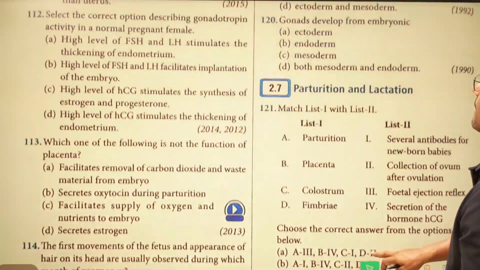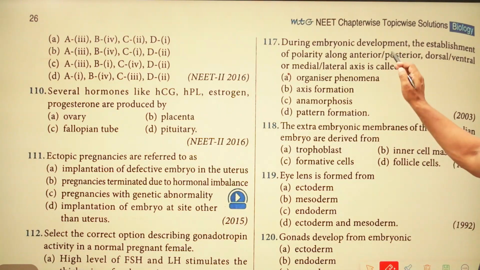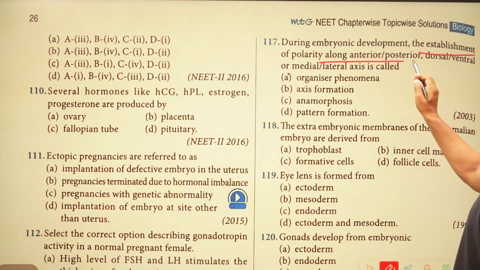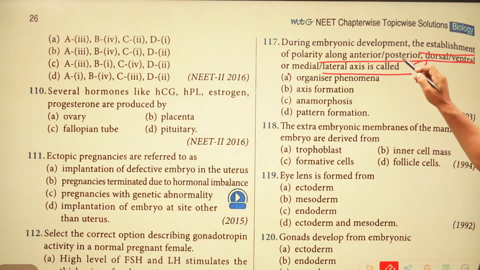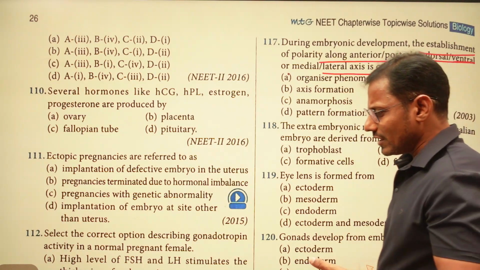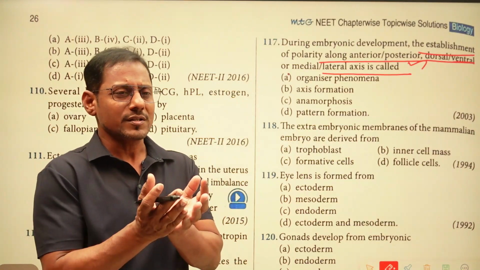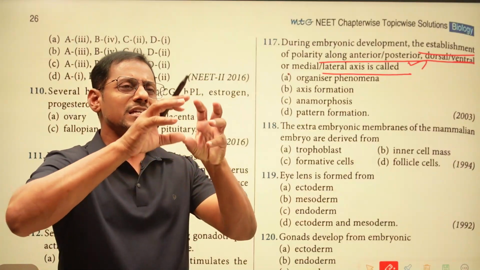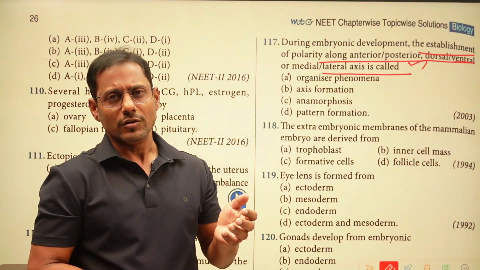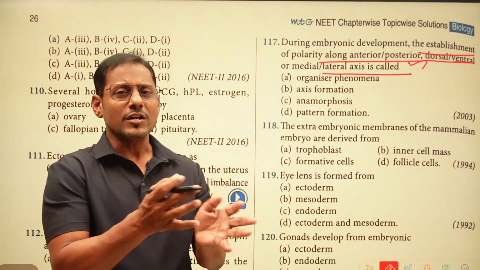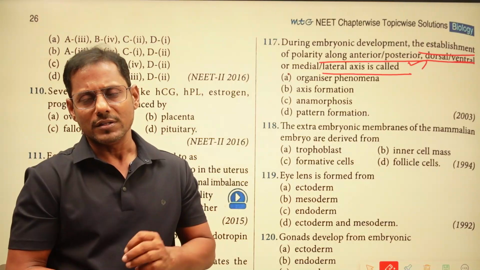Now we'll check here. During embryonic development, the establishment of polarity along the anterior, posterior, dorsal, ventral, medial or lateral axis is called what? Generally in the initial stages of cleavage, what happens when the morula is formed? Some stem cells are being formed over there. These stem cells move towards where they have to go and what kind of organs they have to develop into. These movements of cells have a particular technical term.